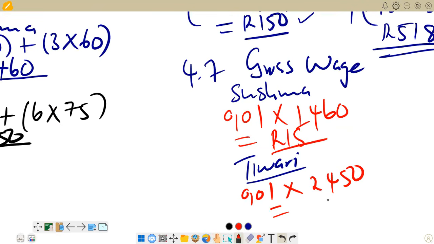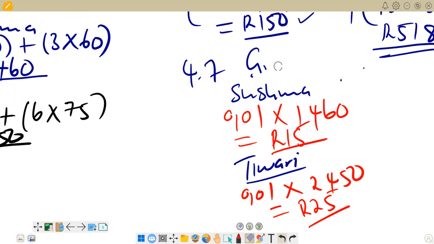We multiply that one, we get 25 rand. So that's what we have. We are calculating the UIF. Basically, here we are saying UIF, not the gross wage as such, but UIF. So that's what we have in terms of 4.7.